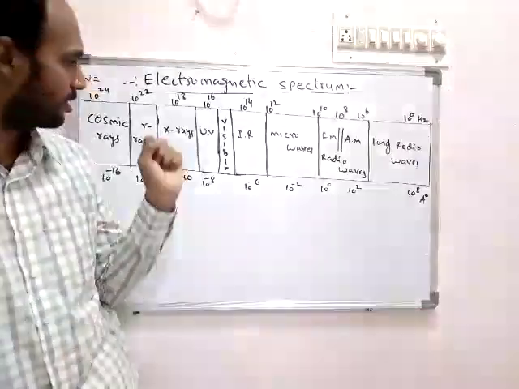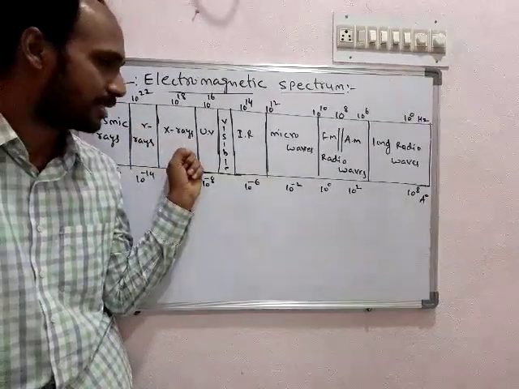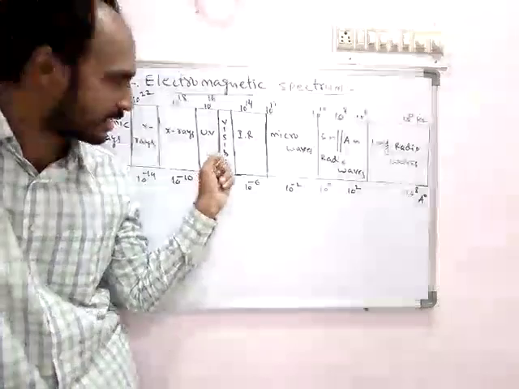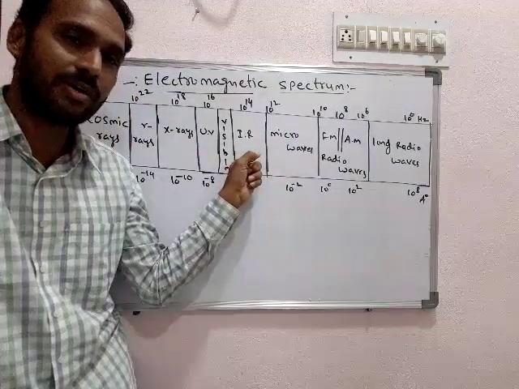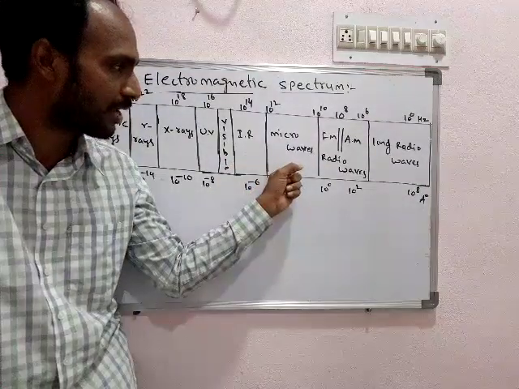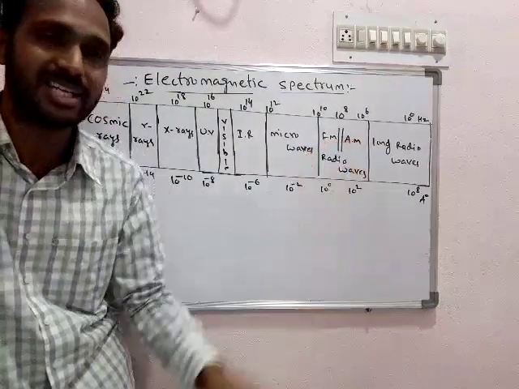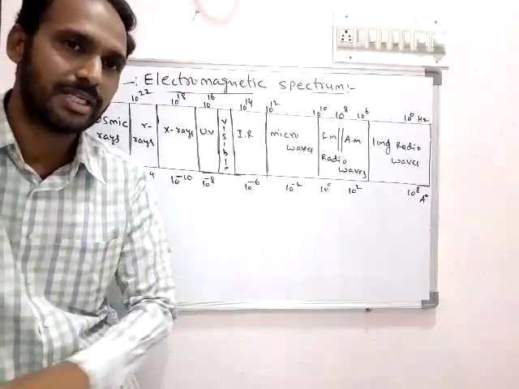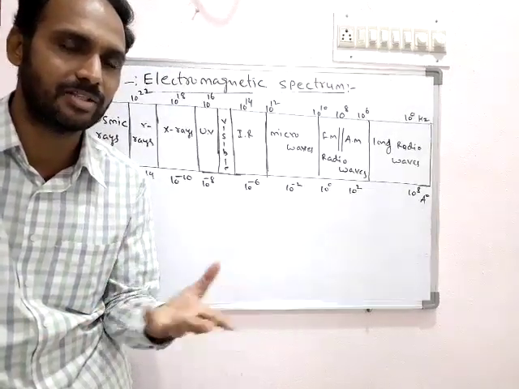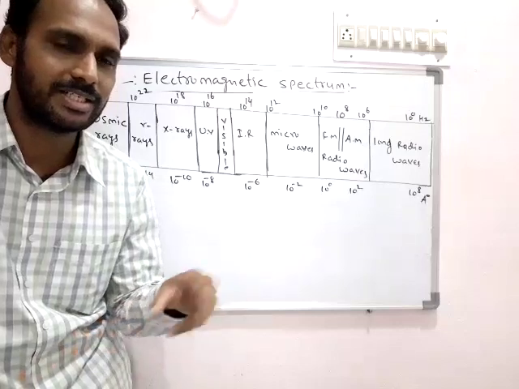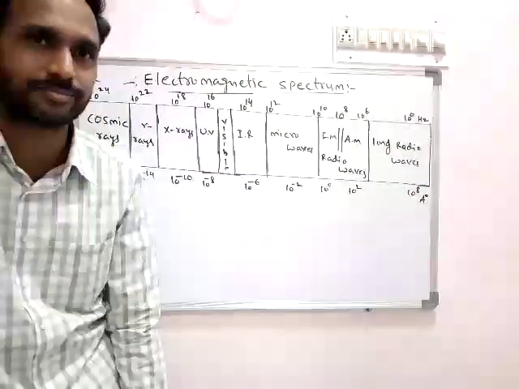Here we notice first cosmic rays, gamma rays, X-rays, ultraviolet rays, then visible rays, that is called the visible region. Then the IR, infrared region, microwaves, and radio waves, that is FM and AM. FM is frequency modulation. In normal radio stations we know frequencies like 90.1, 93.1, which indicate the frequency mode. Next, the long radio waves.